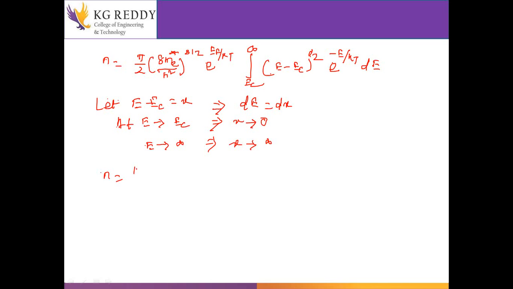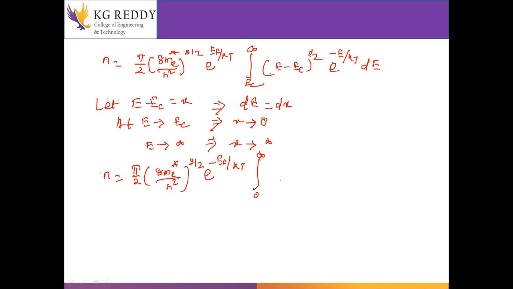n equals pi by 2, (8 m star by h square) to the power 3 by 2, e to the power EF by KT, from 0 to infinity. When E tends to EC, it's 0 to infinity.